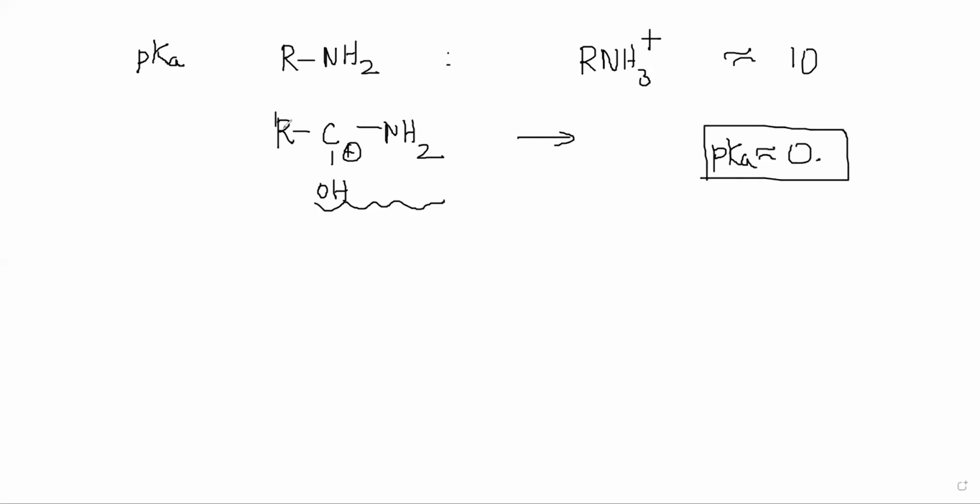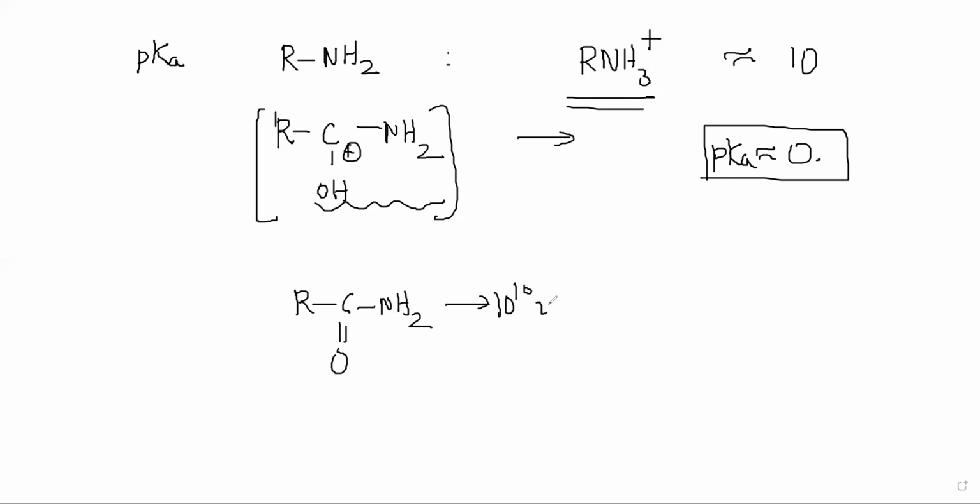So that just tells you that this is a 10 power 10 times stronger acid than this, right? So the conjugate base, which is RCONH2, will be 10 power 10 times weaker base than RNH2, right? Yeah. Makes sense. That is what he's saying.